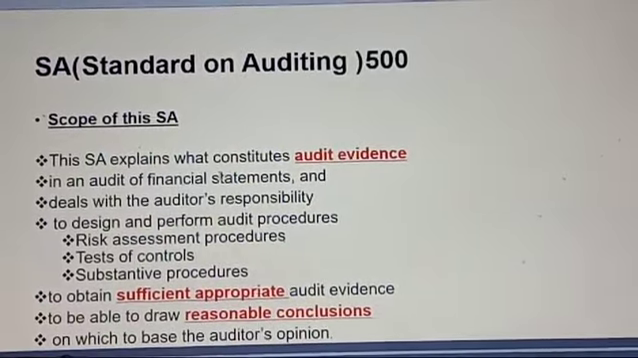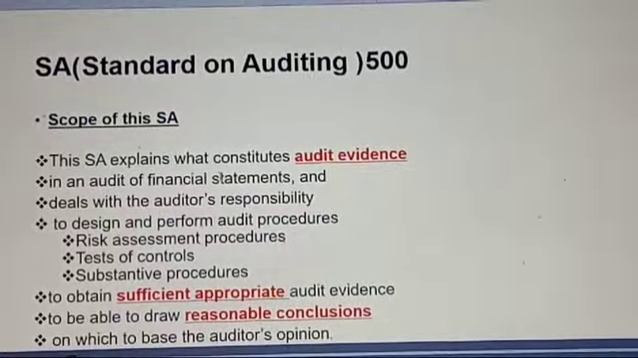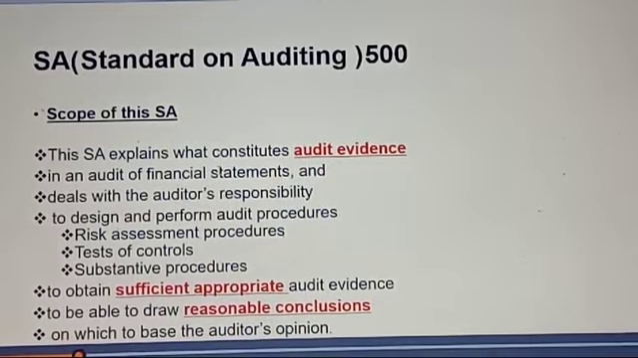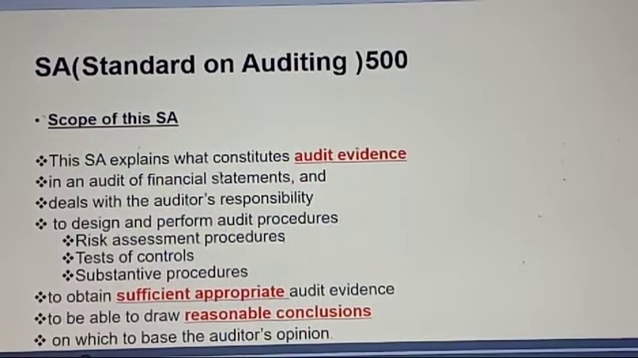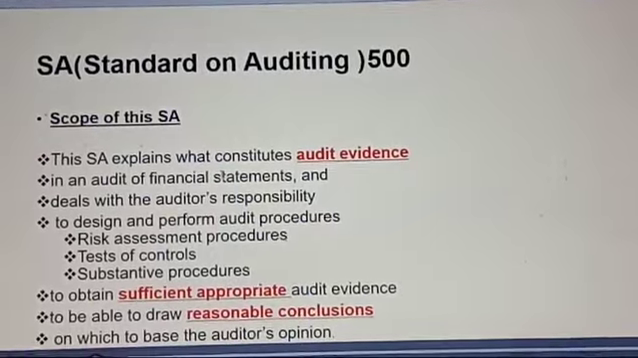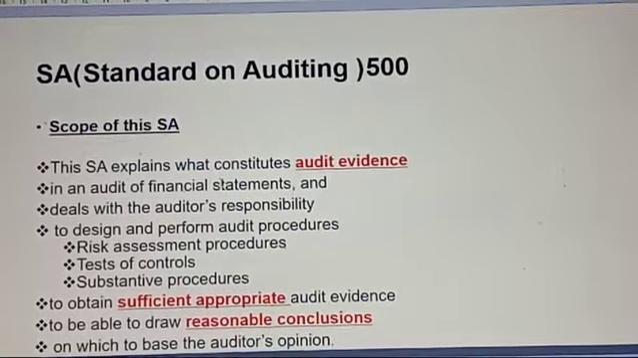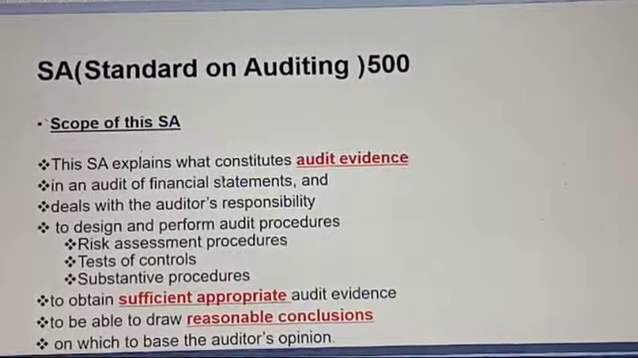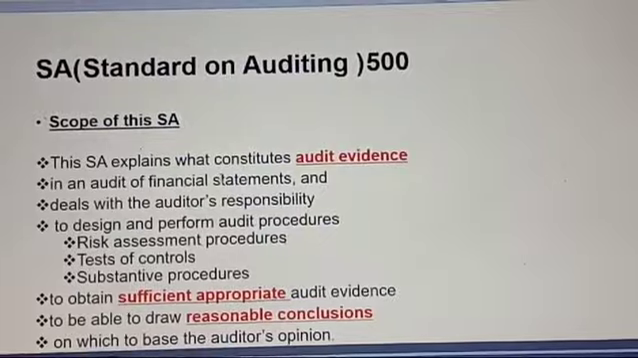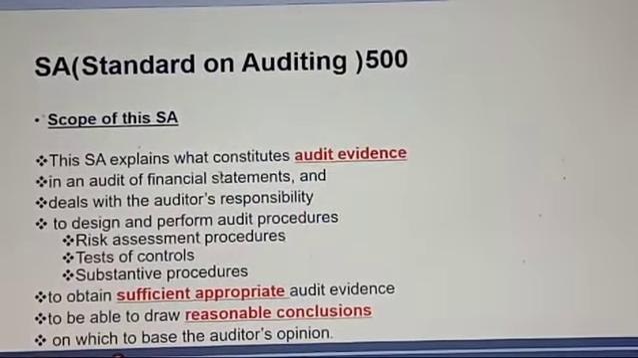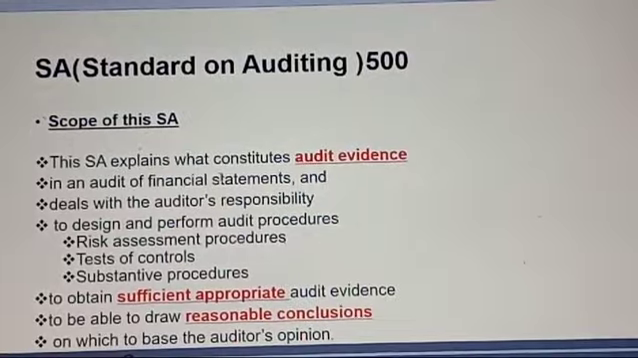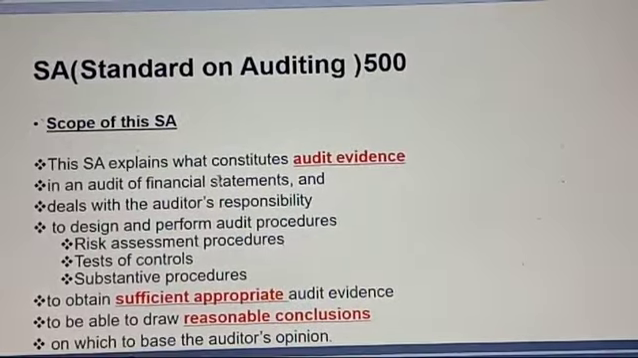Why does the auditor need to perform these procedures? To obtain sufficient and appropriate audit evidence. Now the question arises, what is the meaning of sufficiency and appropriateness? That we will be covering in the next slide. And why are these required? To be able to draw reasonable conclusions on the financial statements of the company for whom we are doing the audit. And what will happen when we draw the reasonable conclusion? On these conclusions, the auditor will be able to form his opinion on the financial statements, whether they are okay or not. He will draw his true and fair view.